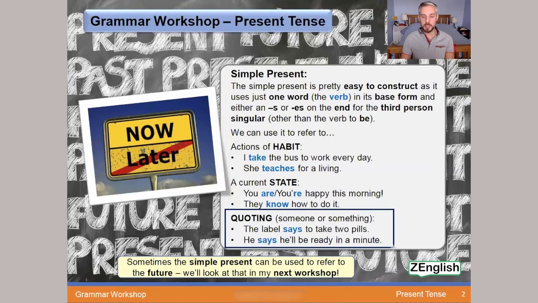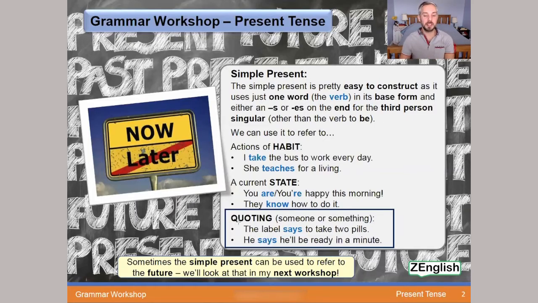Lastly, it's also interesting to mention that the simple present is great for quoting someone or something. For example, the label says to take 2 pills. So presumably we're reading a little bottle of pills. The label says to take 2 pills. And we should always read the label on medication.